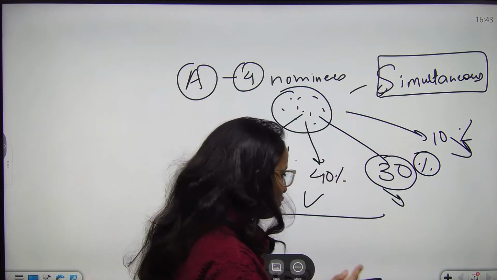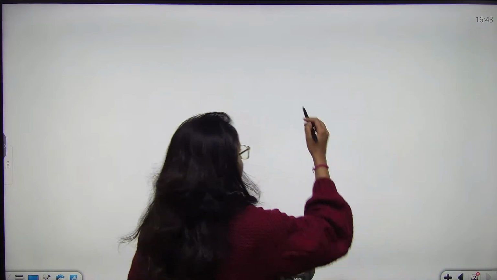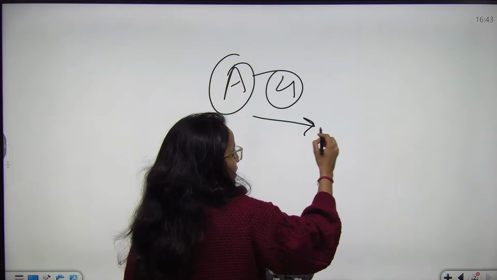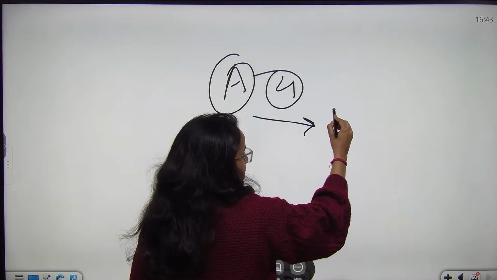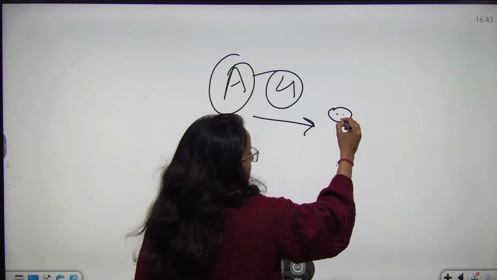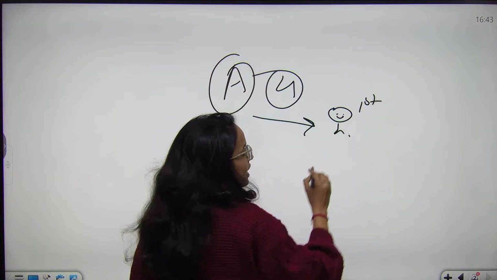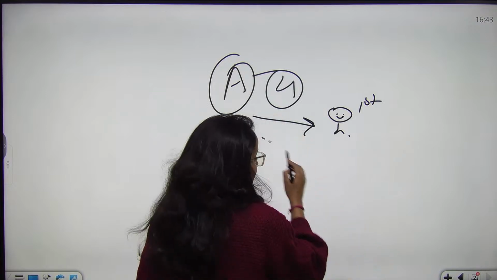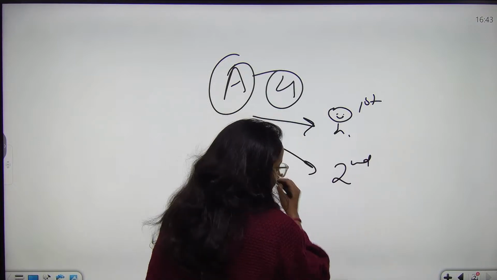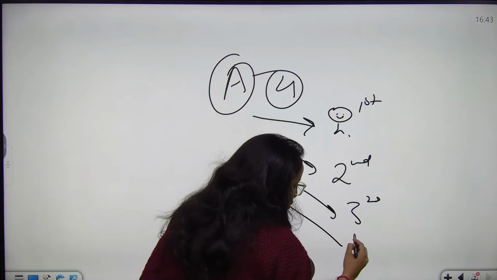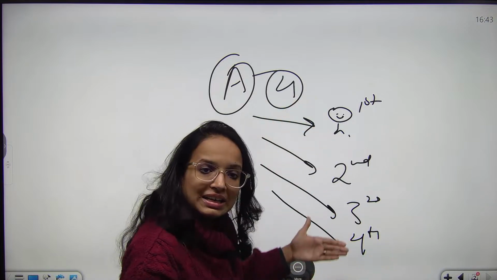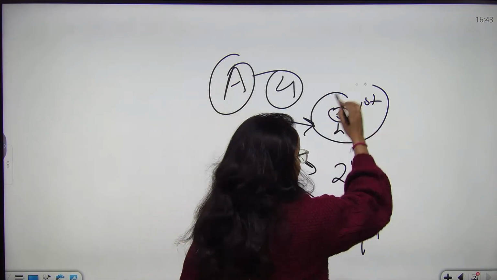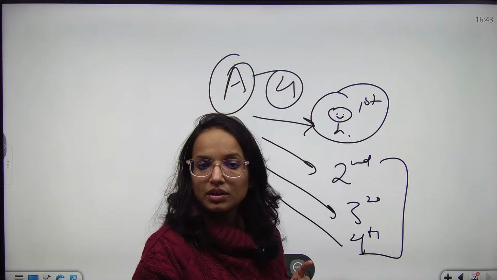Now the other one, what is successive appointment? Successive is, say 4 nominees the person A has appointed and says, this will be the first one, say this person will be the first one, okay? If something happens to this person as well, then you go to the second one, then you go to the third one, then you go to the fourth one. So priority has been attached. This is not a fixed proportion. That means if this person is there, they will not be getting something.